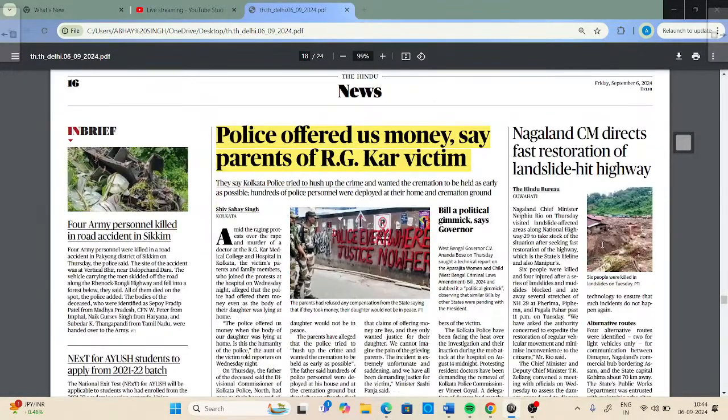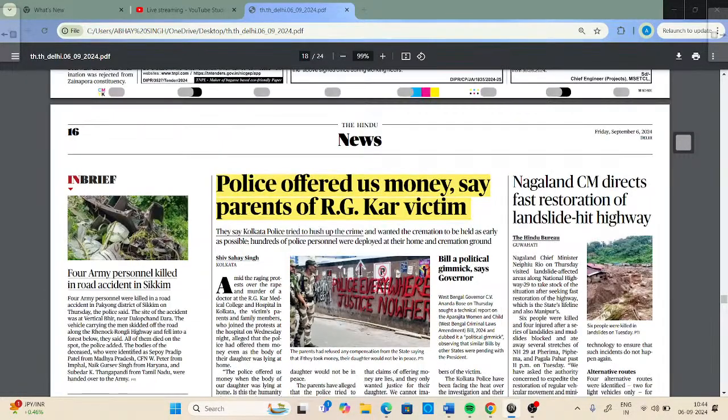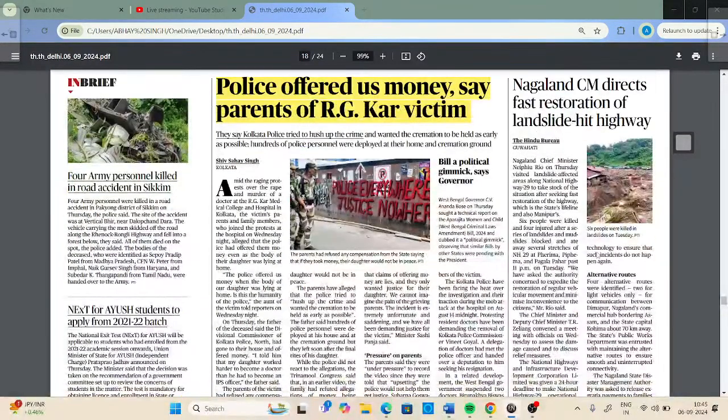And also, this news is very disturbing. I got very disturbed when I saw this news headline. Again, this is just a headline, so there is no reliability, but the statement was made by the parents of the victim. So the gravity of this statement is very great: police offered money when the victim was in the hospital, and when the victim was dead, she was not sent for the post-mortem. During that time, these incompetent police officers from Kolkata offered some money to the victim's family. How disgraceful is that?